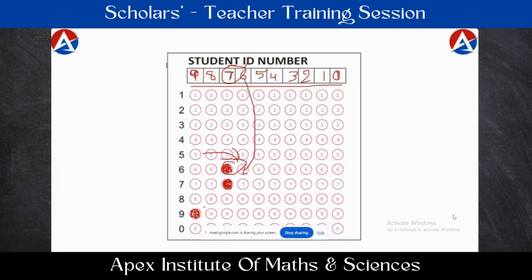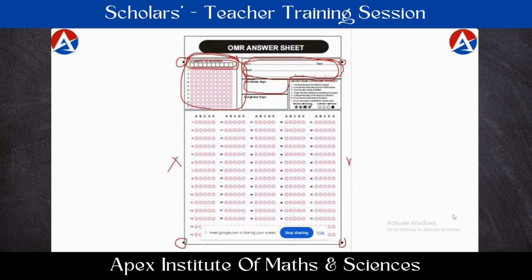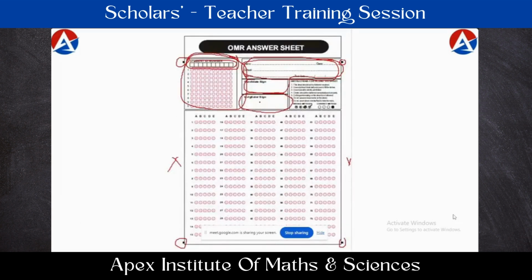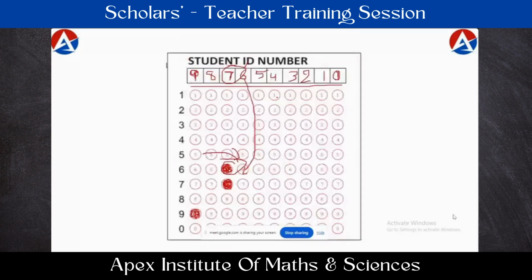After completion of this ID number filling, if our invigilators or friends go to the examination hall, please suggest them to check the numbering and bubbling properly. Only then they have to give their signature in the invigilator column. So this should be done very carefully, at least for the first one or two examinations, so that students will be habituated to how to bubble and how to answer the ID number. Right? This is very important. Their results depend on this only. That is about the OMR sheet.